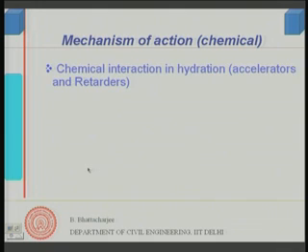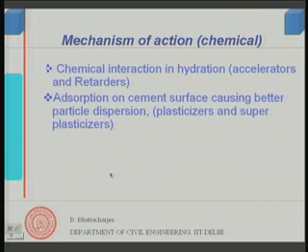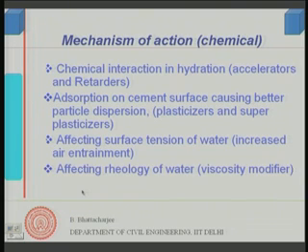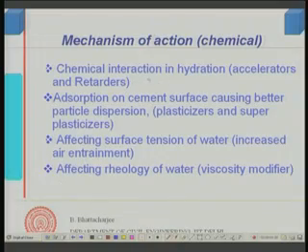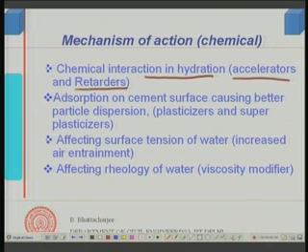Right. Let us now discuss in general a little bit about various kinds of admixtures. They can be discussed in terms of the mechanism of their action, because all admixtures do not act in the same manner. So, let us discuss them in the light of their action. First of all, there are certain admixtures which interact in the process of hydration. They are accelerators and retarders. I mentioned accelerator. An accelerator accelerates the strength gain. Calcium chloride is one of them, but we will not discuss much about this. But retarder has something to do with the phase state also.